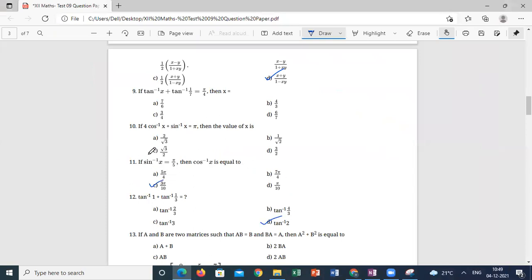Three pi by 10. This is root 3 by 2. Ninth question is 3 by 4.